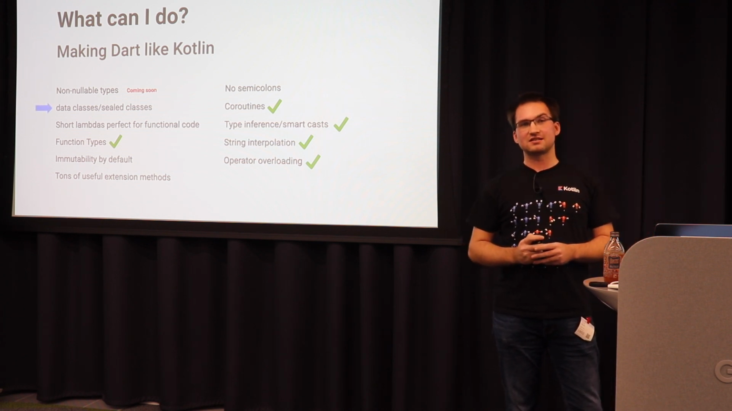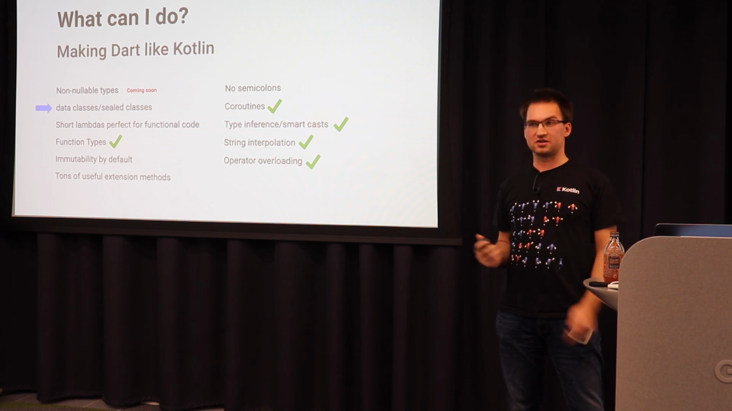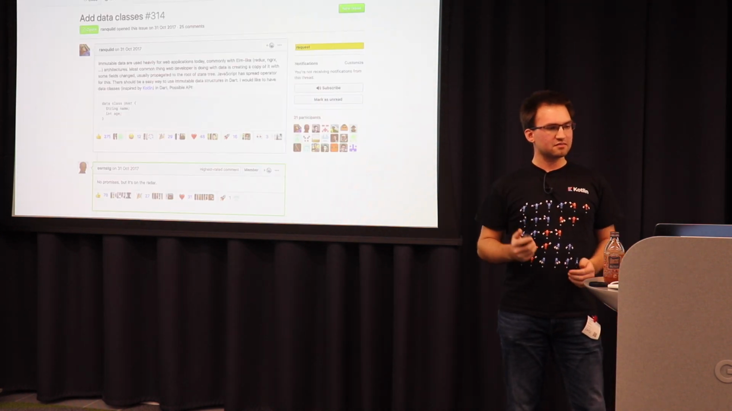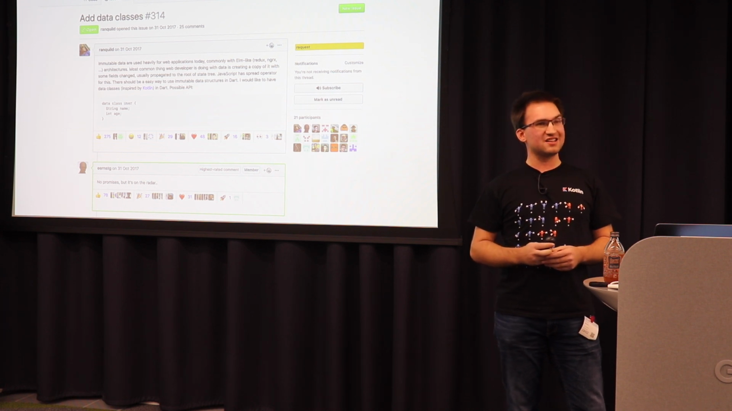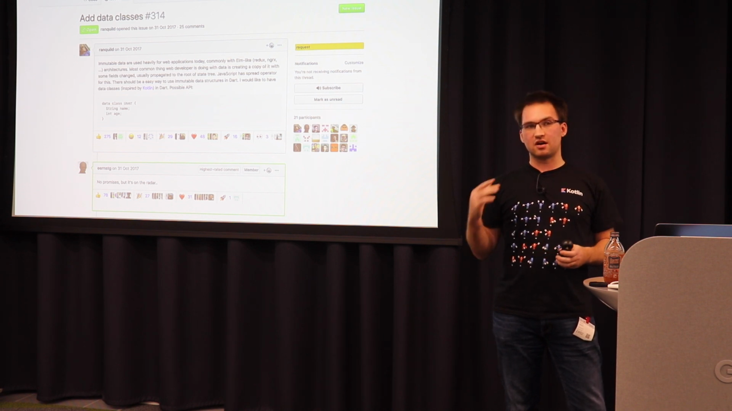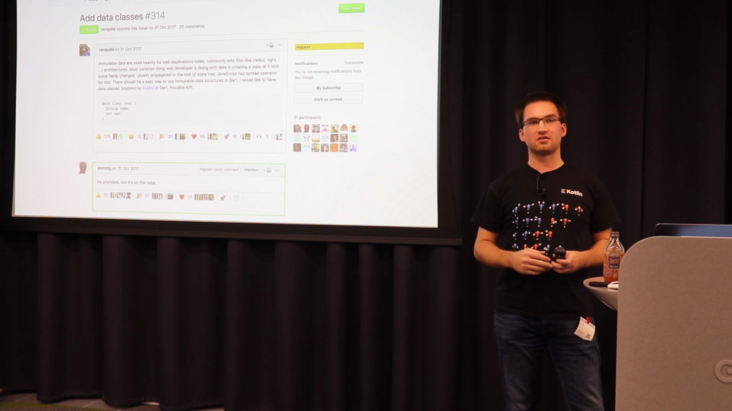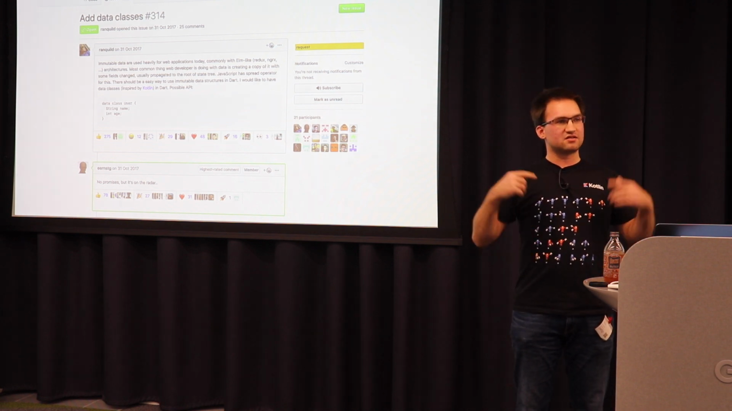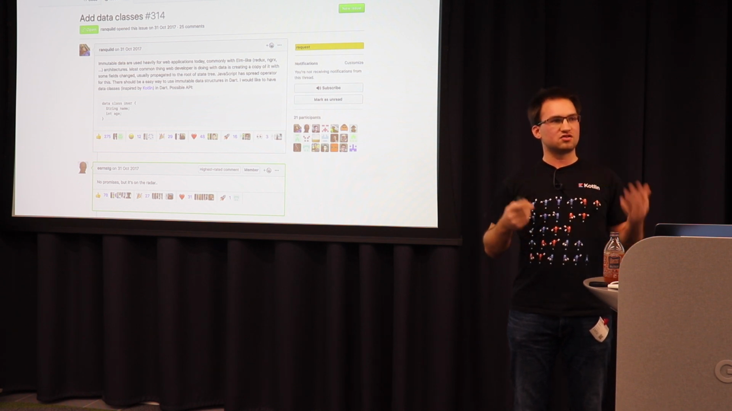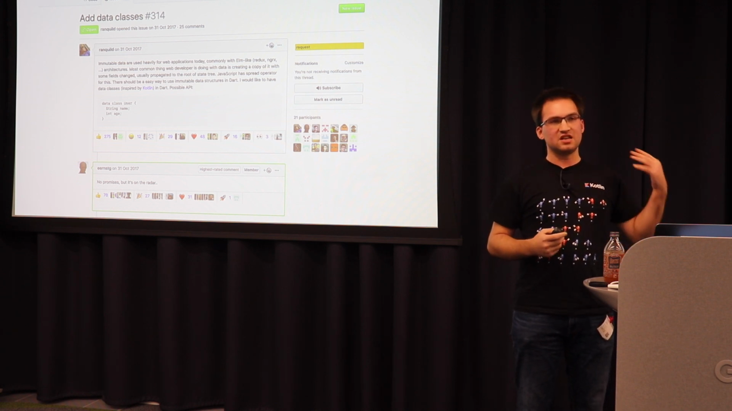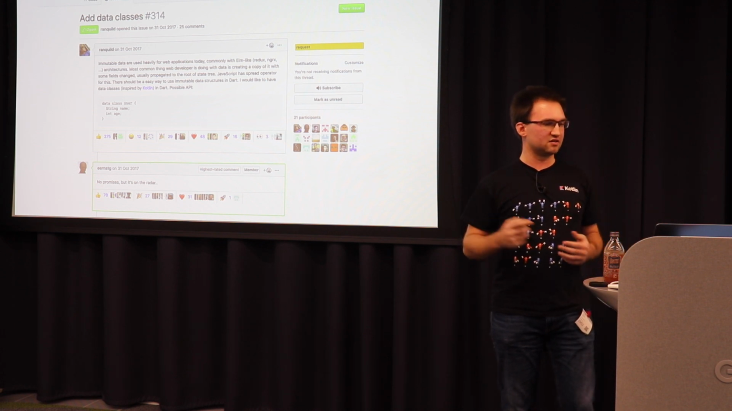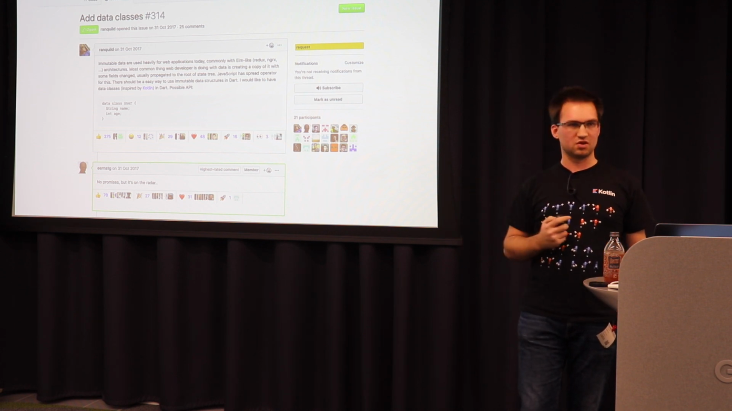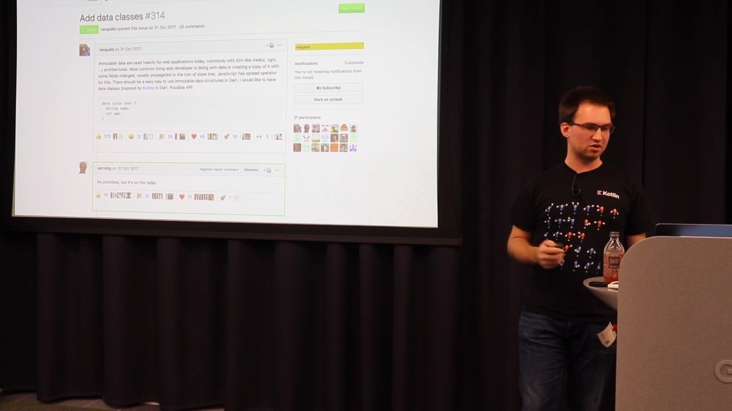Data classes and sealed classes is another hot topic if you are following the issues in the language repository. And it's actually one of the highest rated issues. People really want data classes, and this is a feature which comes from the Kotlin users. Kotlin users are used to create small data classes. Here's an example for a data class user with a name and an age. And the compiler generates all the boilerplate code, like the equals method, the toString method, and all the getters and setters which people use in the Java world.